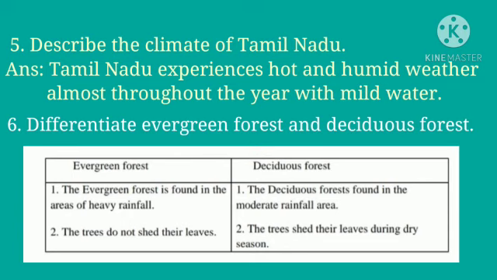Sixth one, differentiate evergreen forest and deciduous forest. Evergreen forest: the evergreen forest is found in the areas of heavy rainfall. Deciduous forest: the deciduous forest is found in the moderate rainfall area. The second point, evergreen forest trees do not shed their leaves. Deciduous forest trees shed their leaves during dry season. Again it starts to grow. So that is the main difference between these two types of forest.